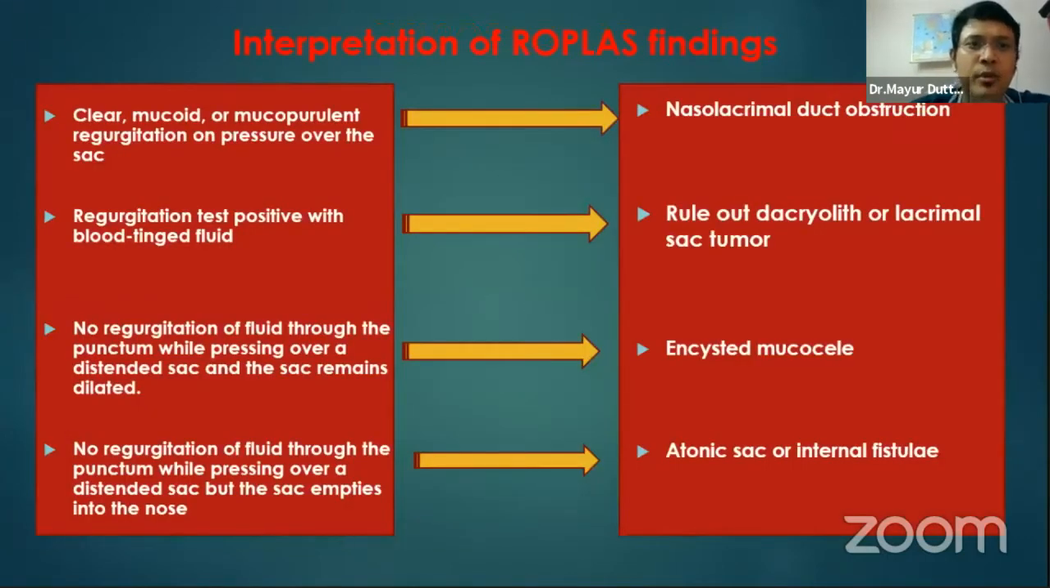If we get clear mucoid or mucopurulent regurgitation on pressure over the sac area, this is NLDO. If it is positive with blood tinge, then we have to rule out dacryolith or lacrimal sac tumor. If there is no regurgitation, then it may be an encysted mucocele. If there is no regurgitation but it empties into the nose, then it can be due to an atonic sac or